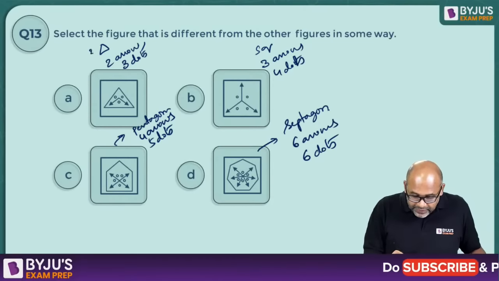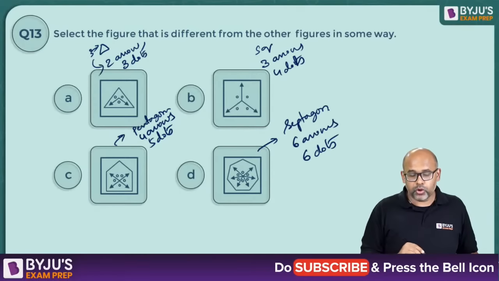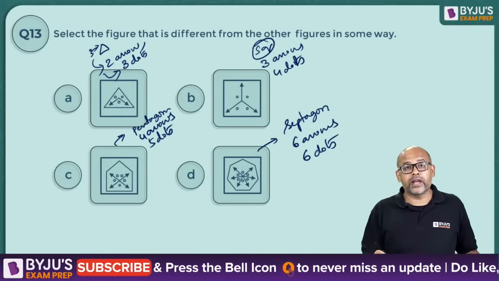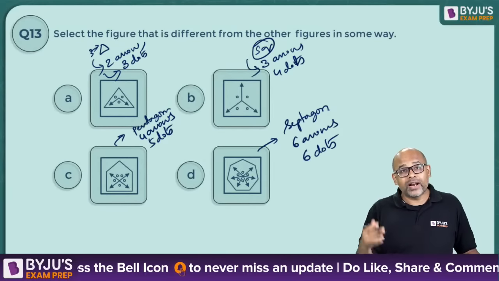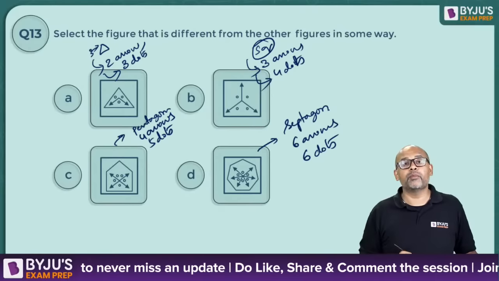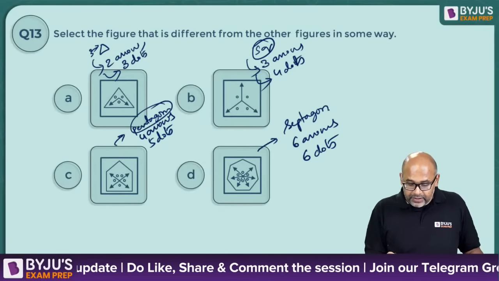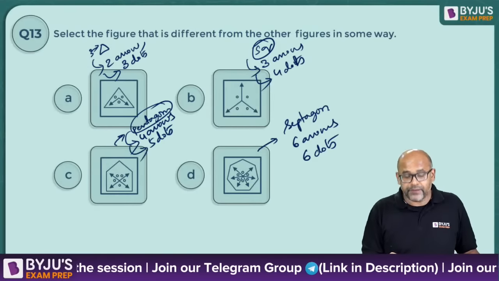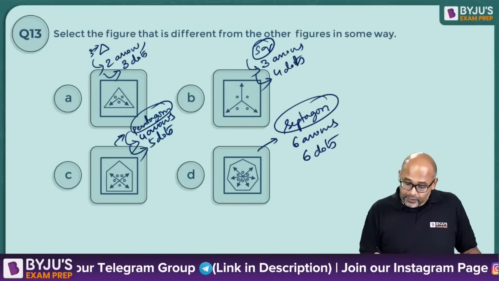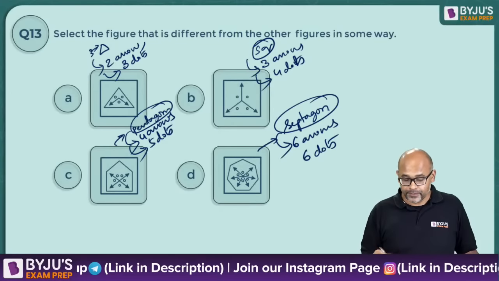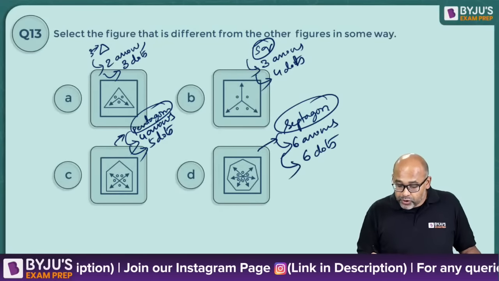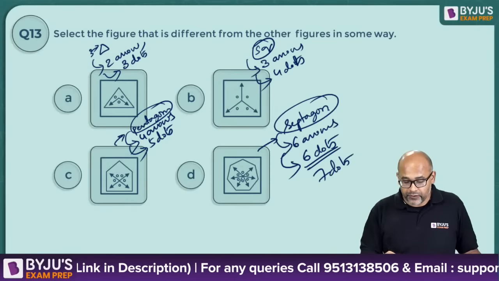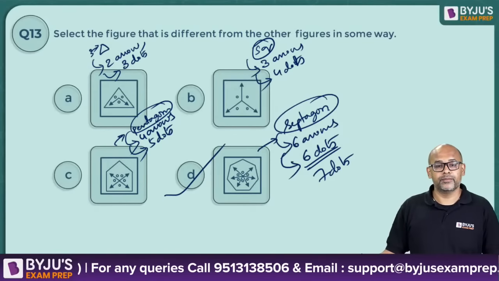You have a three-sided figure, so 2 arrows and 3 dots. Here you have a square, 4-sided figure, 1 less number of arrows, same number of dots. Pentagon, 5-sided figure, 1 less arrow and 5 dots. Here septagon, 1 less arrows, which is perfect, but the number of dots should have been 7 dots, but we have only 6 dots. Therefore the correct answer is option D.